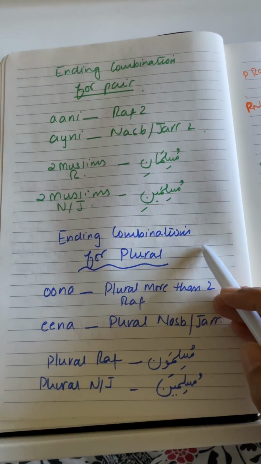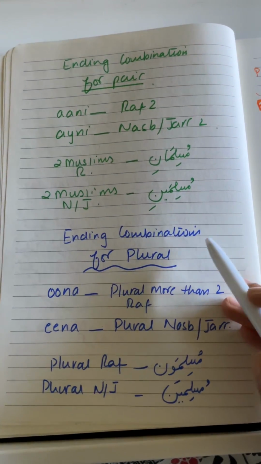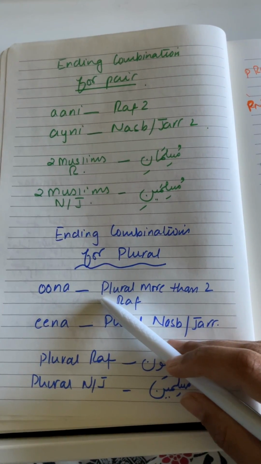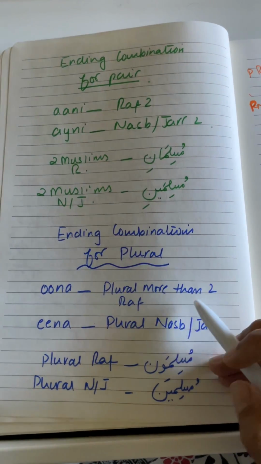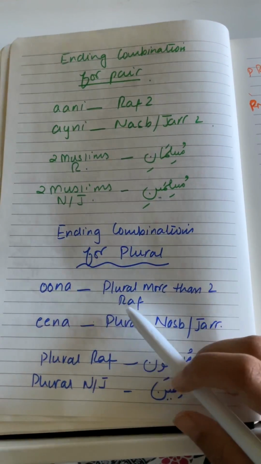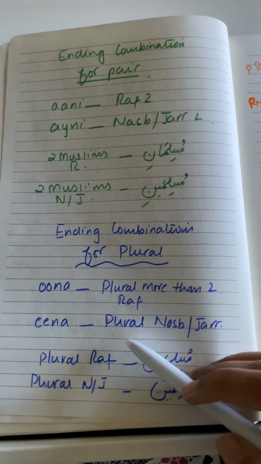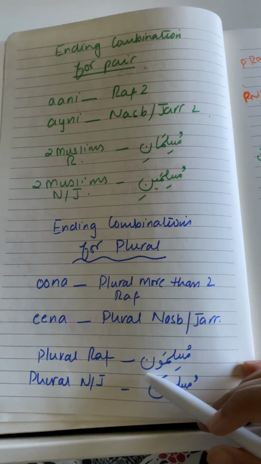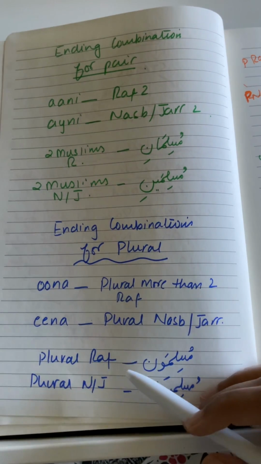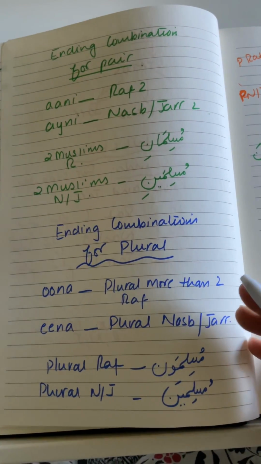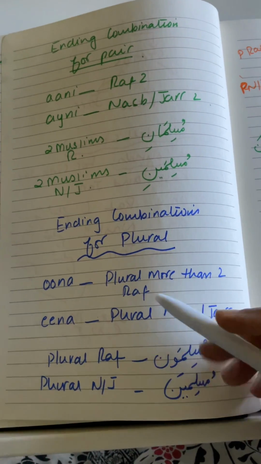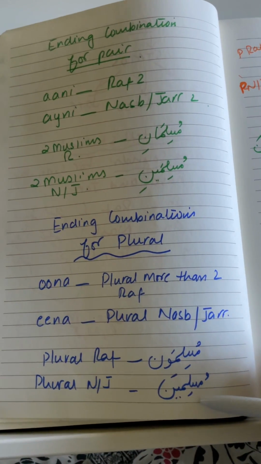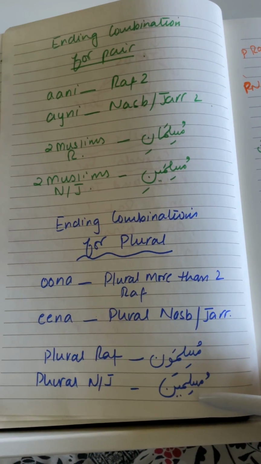Then there is a third, the plural, which in Arabic means more than two. The ending combinations for plural: if the ism ends with una, that means plural, more than two, and it's rafa. The ina ending is for plural nasab or jar. For example, muslimuna: una is plural rafa, more than two muslims who are the doer of something. And muslimina, the ina ending, is plural more than two nasab or jar, so these muslimina can be the detail of a fail or the word that comes after 'of'.